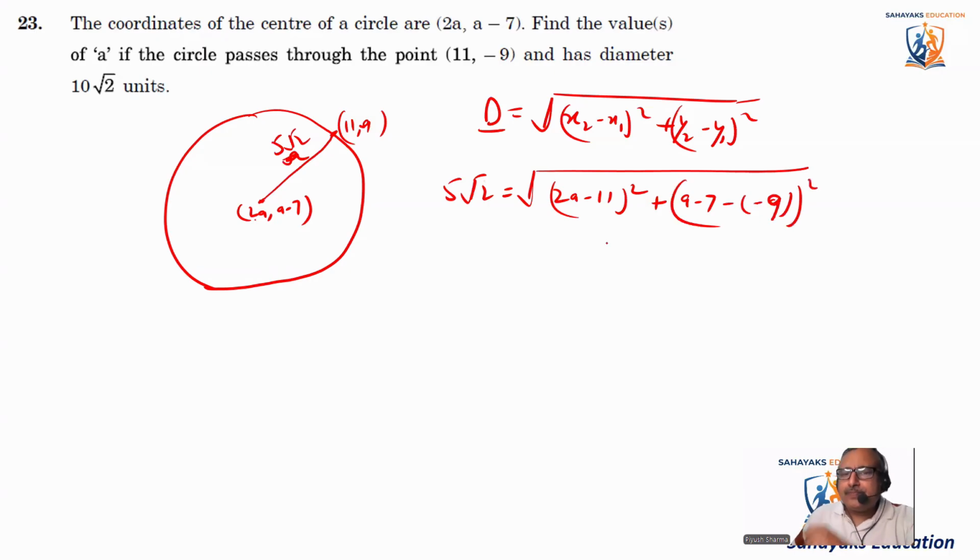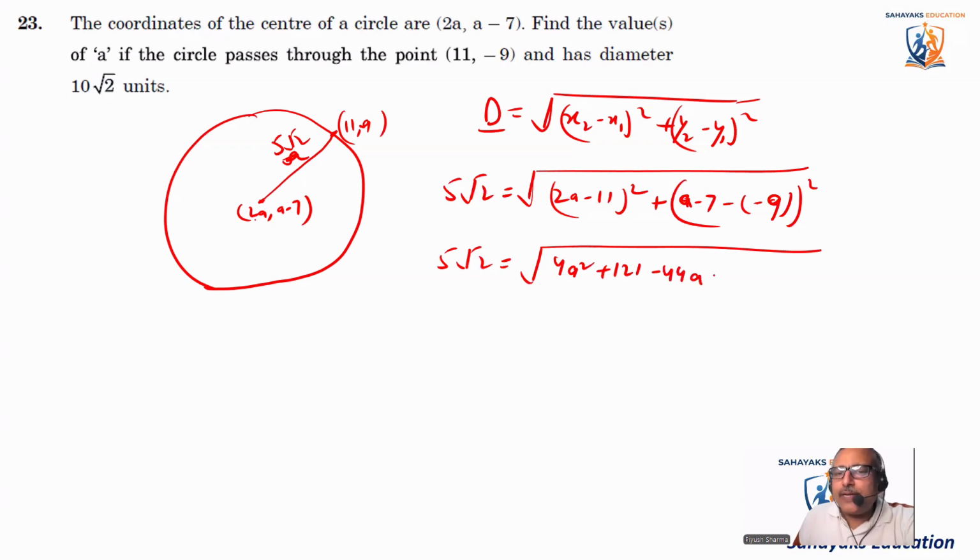This is a minus 16... So it becomes 5 root 2 is equal to square root of 4a square plus 121 minus 44a, plus a plus 2 whole square, which is a square plus 4 plus 4a.